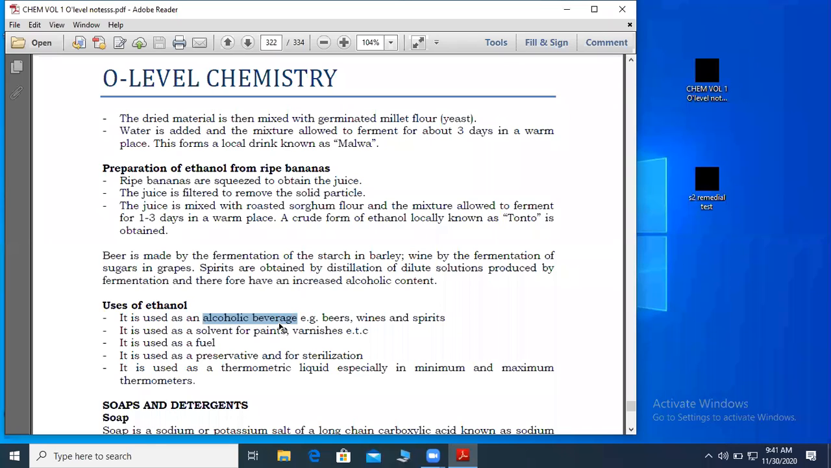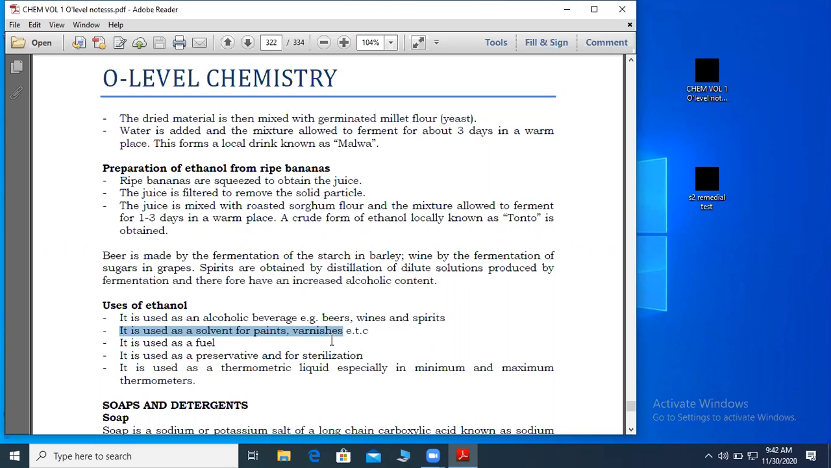The second important point, ethanol is an organic solvent. And you know, covalent compounds are the ones that dissolve in organic solvents. So the other important point, it is used as a solvent for paints and varnishes. These are organic compounds. If you touch paint accidentally and I find you washing your hand with water, I will call you a mad person. Water will not remove that paint.